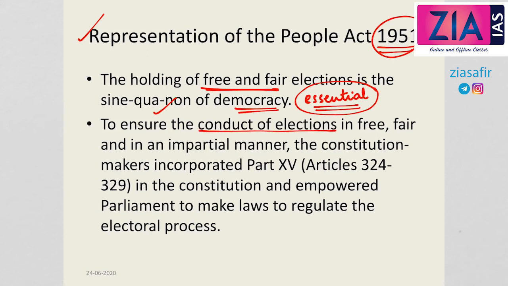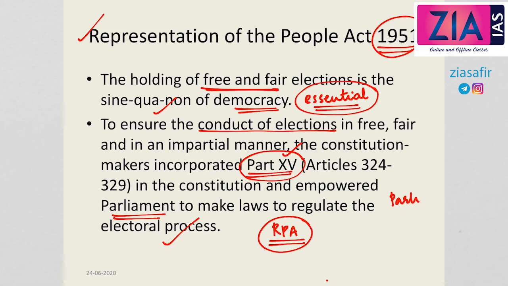To ensure the conduct of elections in a free, fair and impartial manner, the constitution makers incorporated Part 15 in the Constitution and empowered the Parliament to make laws to regulate the electoral process. Parliament is the law-making body.